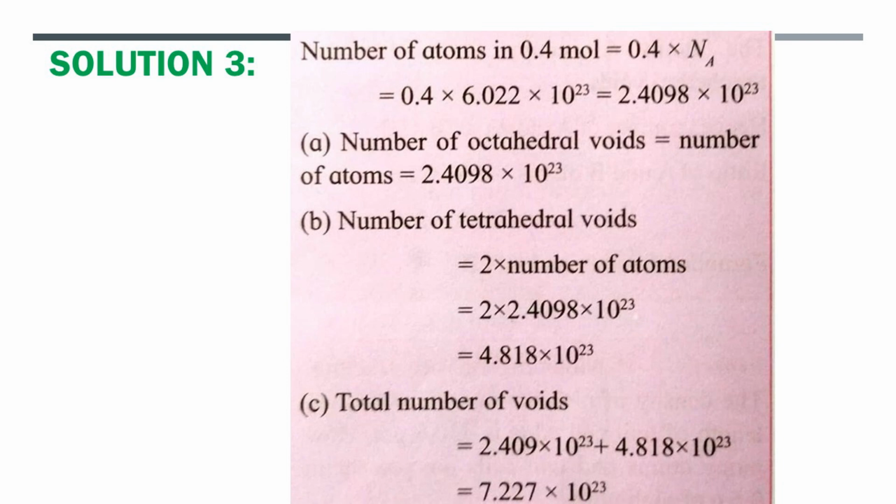Next, the number of tetrahedral voids. We know that the number of tetrahedral voids is equal to 2 multiplied by the number of atoms, that is 2n, and therefore we have 2 multiplied by 2.4098 into 10 raised to 23, and it comes to be 4.818 into 10 raised to 23.